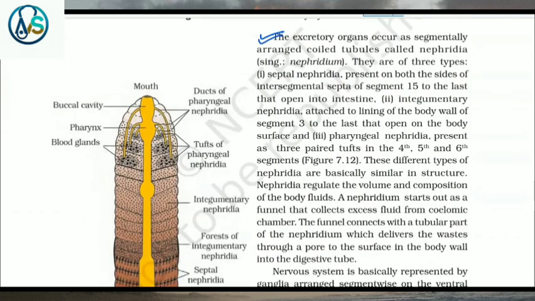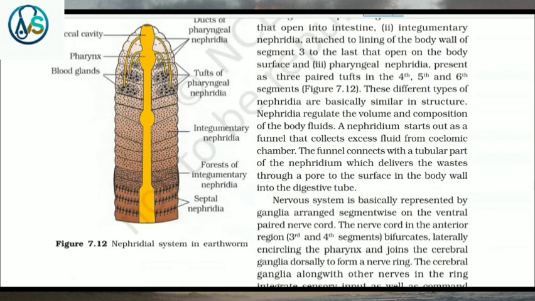The excretory organs occur as segmentally arranged coiled tubules called nephridia. They are of three types. Number one, septal nephridia, present on both the sides of intersegmental septa of segment 15 to the last, that open into the intestine. Number two, integumentary nephridia, attached to the lining of the body wall of segment 3rd to the last, that open on the body surface. And third, pharyngeal nephridia, present as three paired tufts in the 4th, 5th and 6th segments.